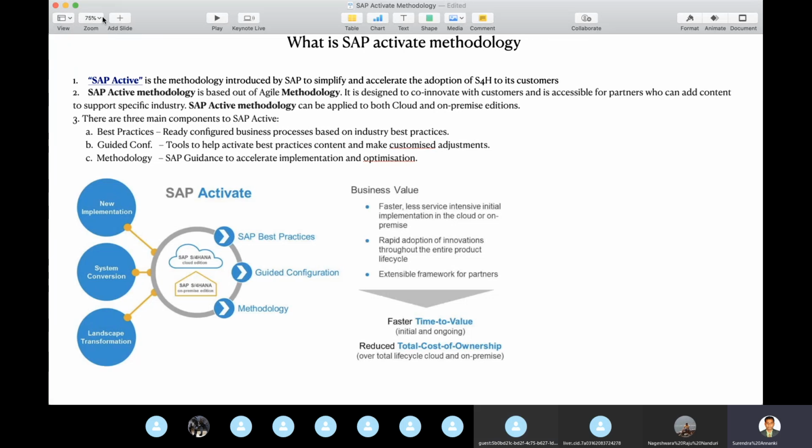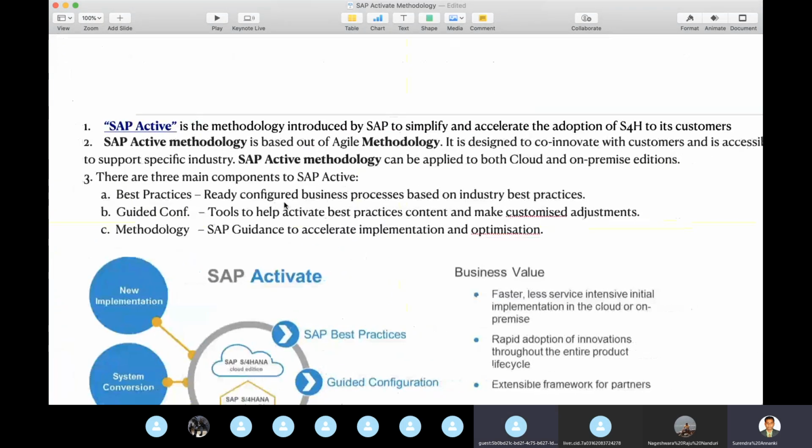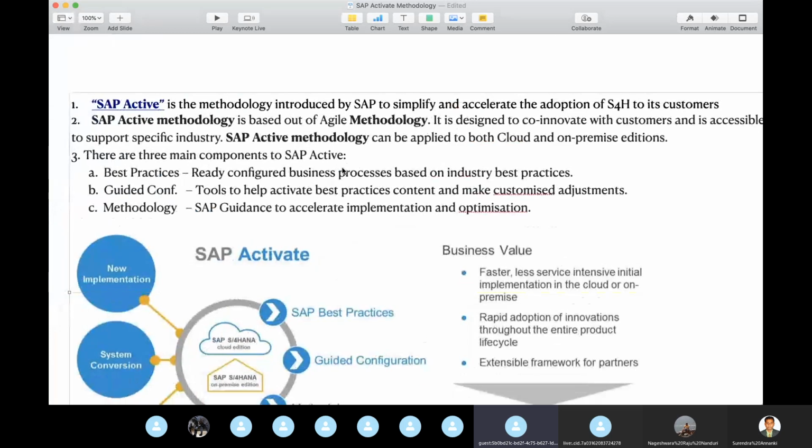Let me go to it here. One question: what is the sequence of our certifications, Surendra Garu? S/4HANA certification first or Activate? Which one do we need to do? That is independent, sir. SAP Activate methodology is only for the project management level. It's not the consultant level. Whether you do FI certification first and Activate later, or Activate methodology first, it doesn't matter.